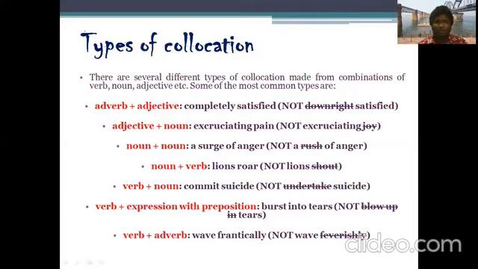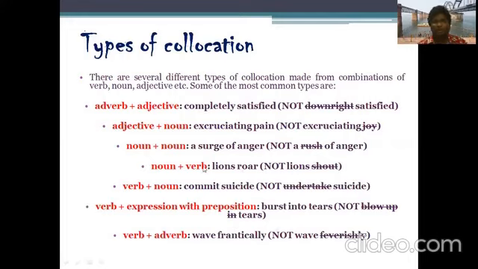All right, these are the types: adverb plus adjective, sometimes they go together. Adjective plus noun, they go together. Noun plus noun also go together. Noun plus verb also go together. Verb plus noun also go together. And sometimes even verb plus expression with prepositions, where we can take the help of prepositions. That is how it goes. And when it comes to verb and adverb, they also go together. When they go together, we can see the new words as you are seeing here.